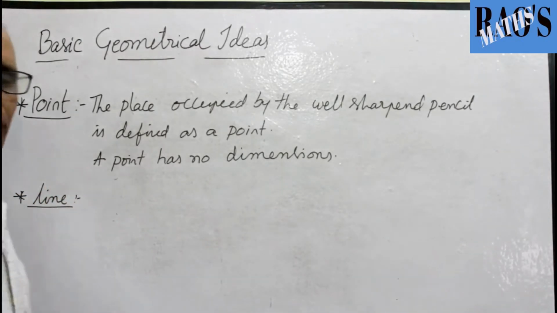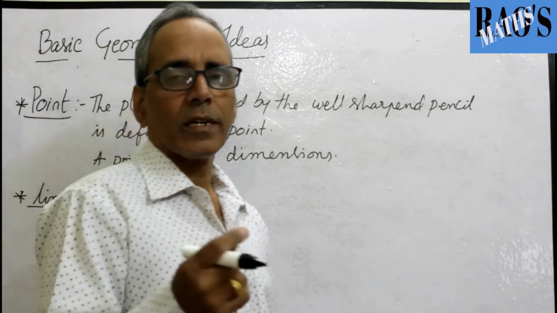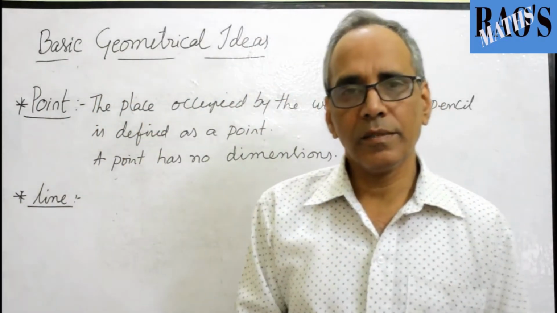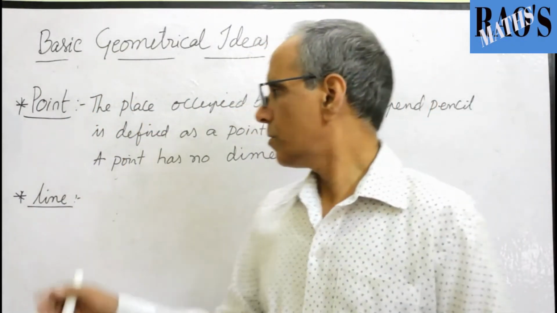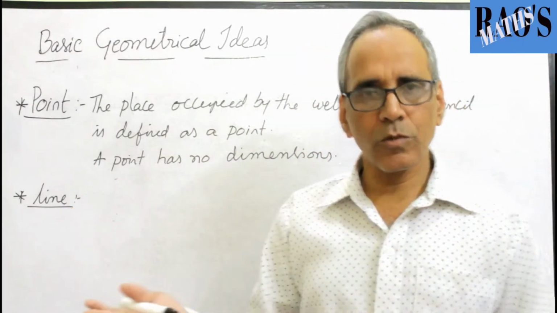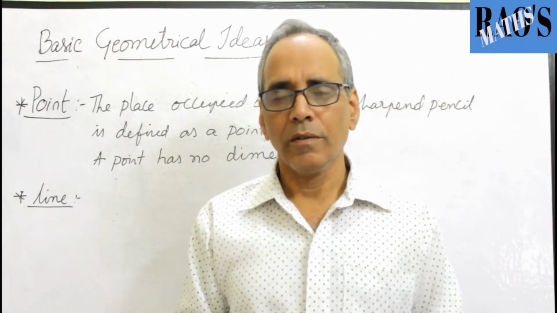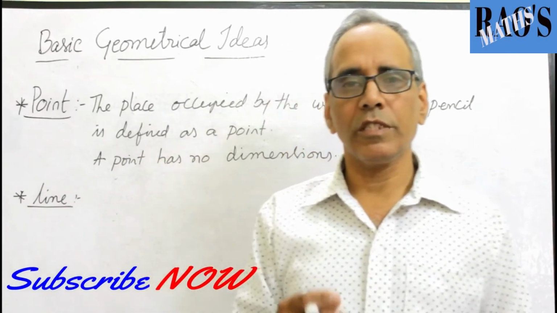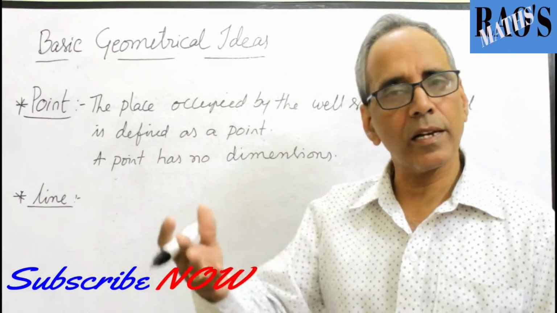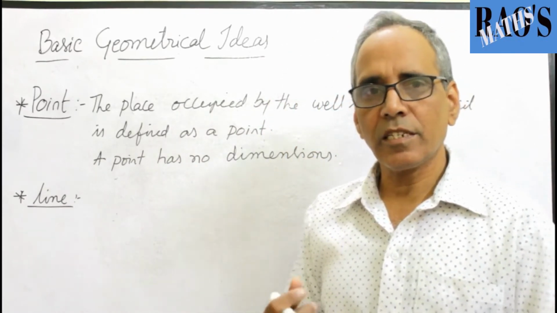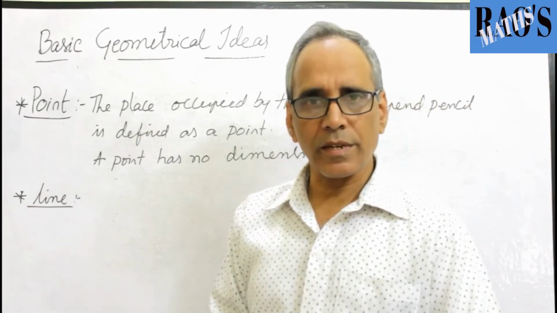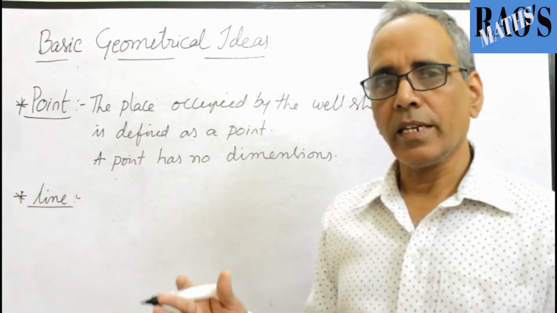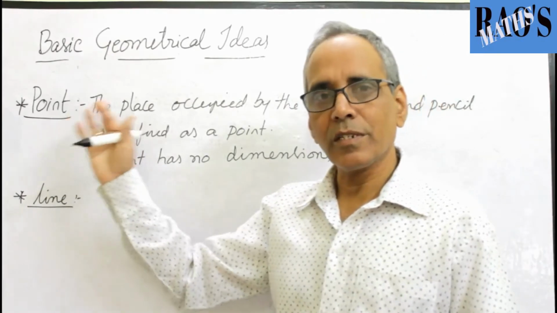Suppose I imagine each student in a particular class is a point. To make a line, I want some students. With 1 student, or with 2 students, I cannot make a line in the ground. The PT teachers do this in the school every day. So to form a line, we want some points.